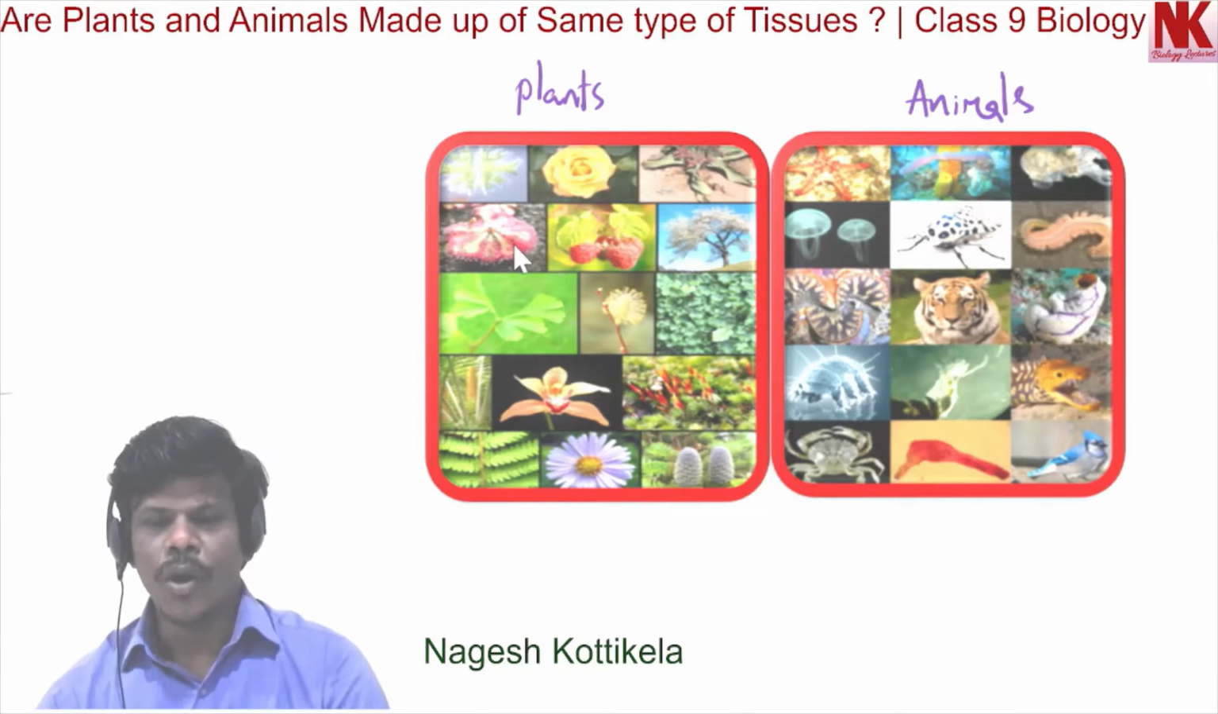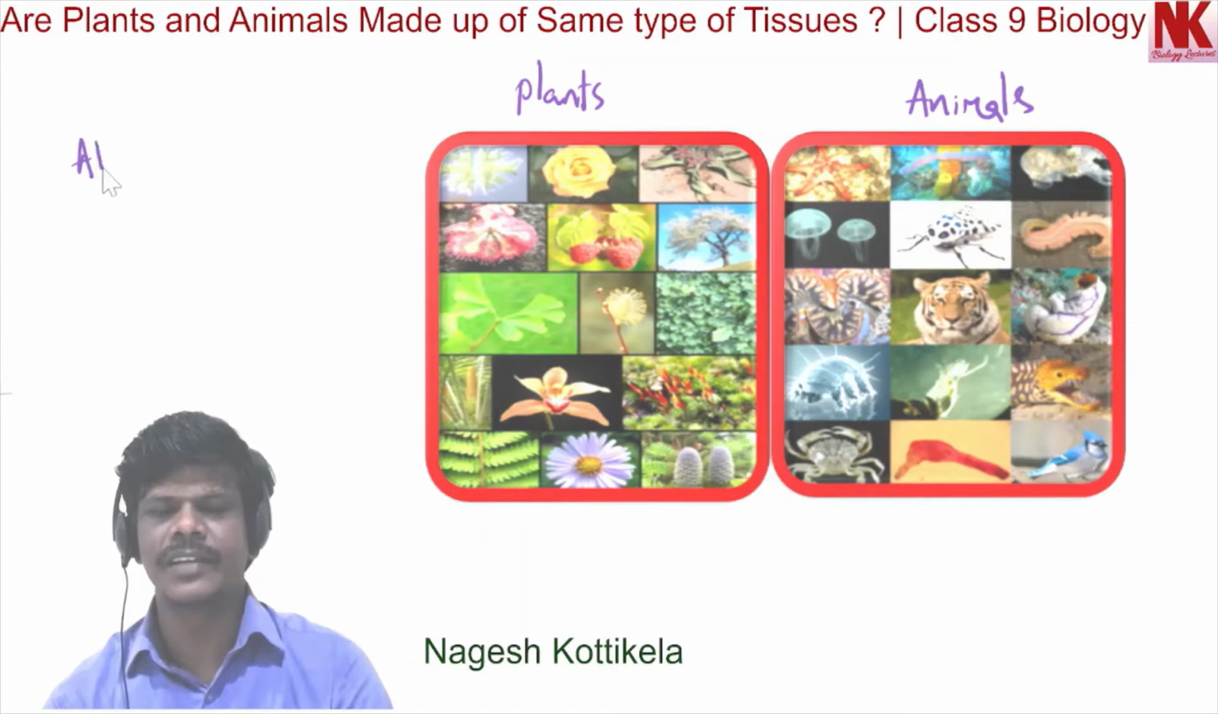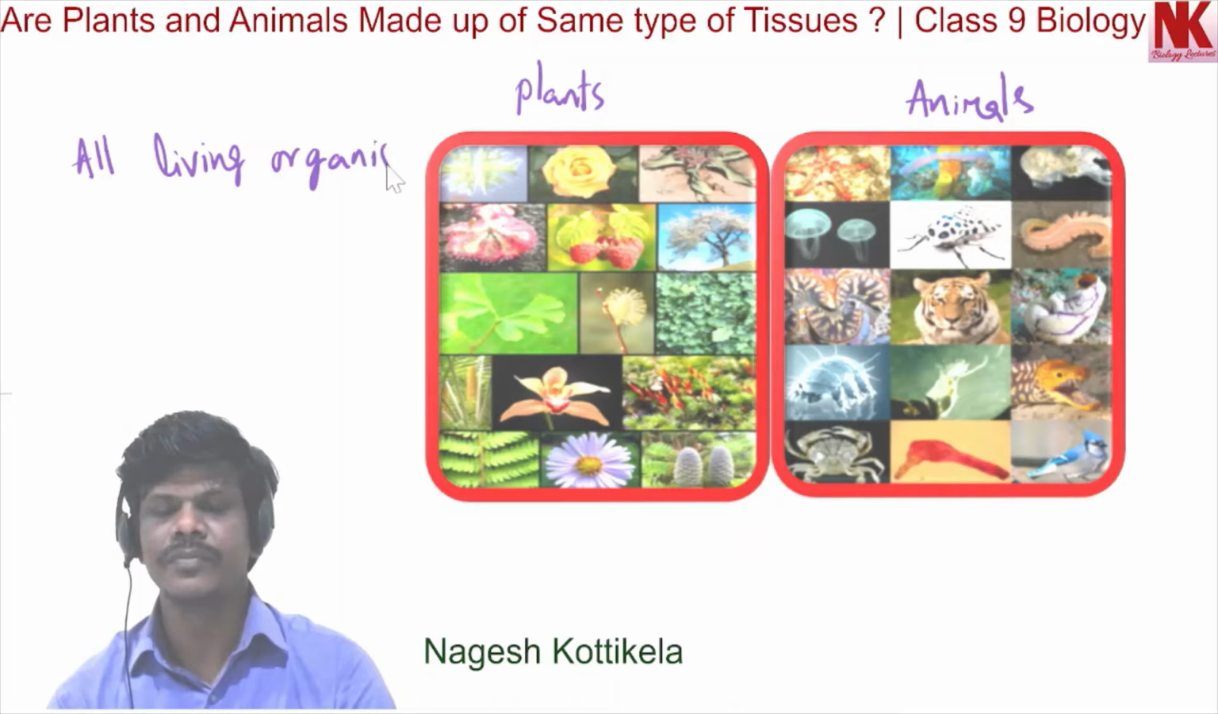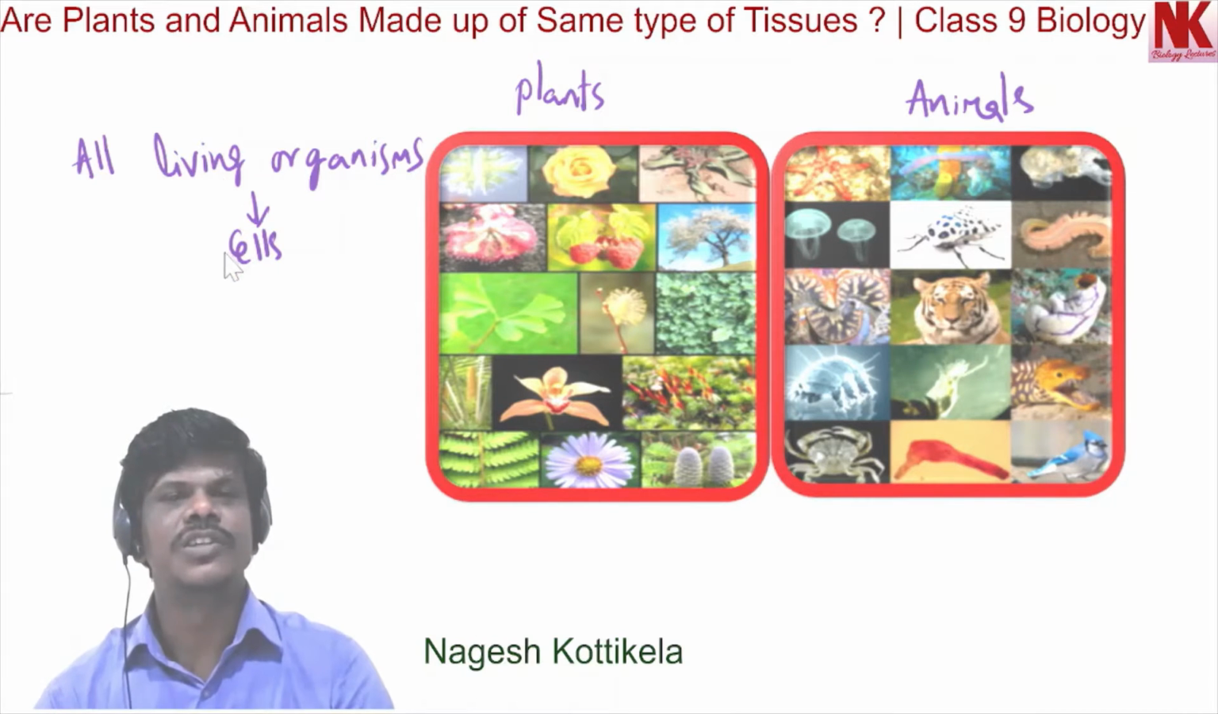Now all these living organisms are made up of cells, as we discussed in the first chapter. All living organisms are made up of cells. As we discussed, cells are the structural and functional units of living organisms.